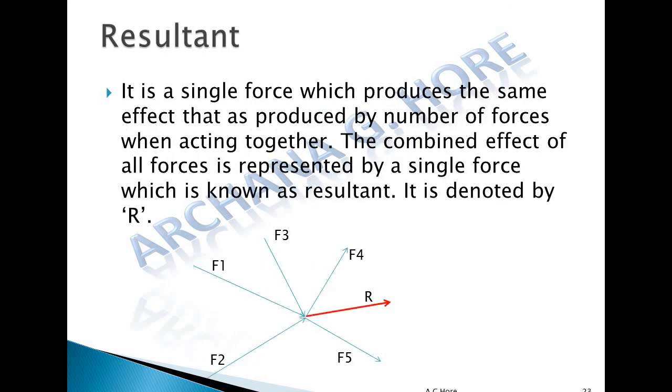Now, resultant means a single force which produces the same effect as that produced by a number of forces when acting together. The combined effect of all the forces is represented by a single force, which is known as the resultant. It is denoted by R. Now see here, F1, F2, F3, F4 and F5 forces are acting on this particle. The combined effect of all these forces is nothing but this R. So this is the resultant of this five-force system, denoted by capital R.